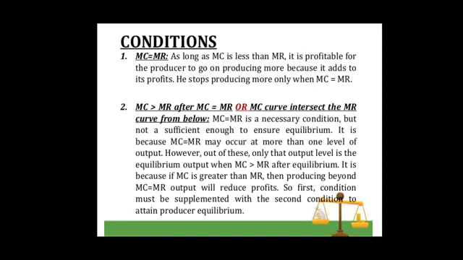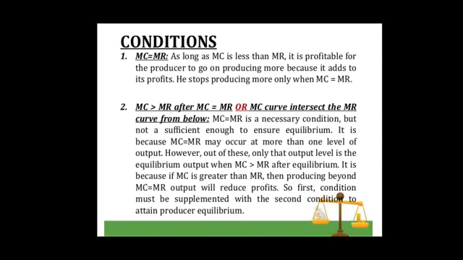Second condition of producer's equilibrium is beyond the equilibrium point, the marginal cost should be rising, or we can say marginal cost should be greater than marginal revenue after equilibrium point. In case of marginal revenue and marginal cost curves, this condition implies marginal cost curve cuts marginal revenue curve from below.